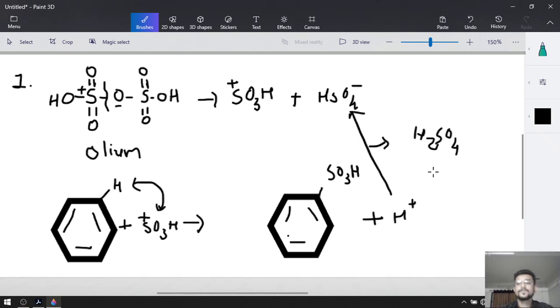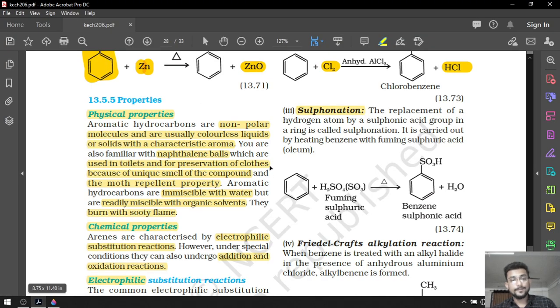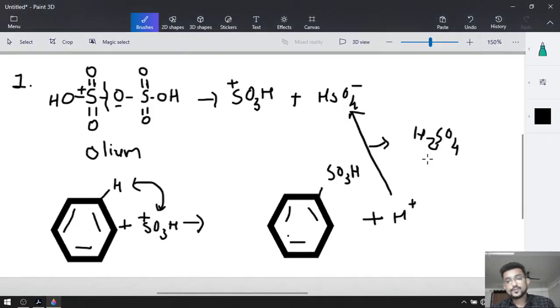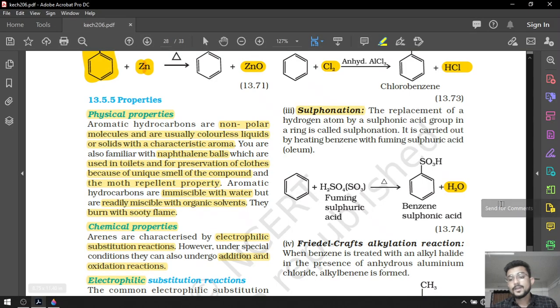So there is a slight correction in your reaction. If you are using oleum, H2O is not our byproduct, H2SO4 is our byproduct. Remember that if you are using oleum H2S2O7, H2SO4 is our byproduct, not H2O. There is a mistake over here, so replace it with H2SO4.